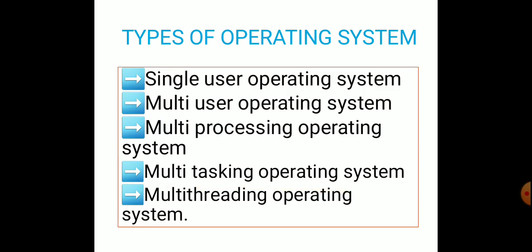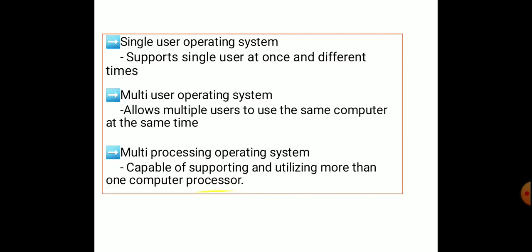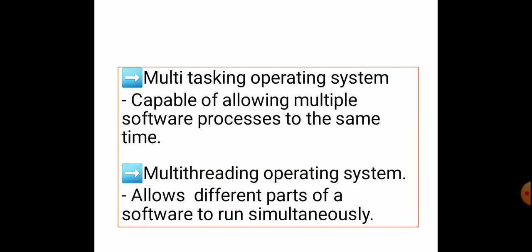Next, types of operating system: single user operating system, that allows a single user at a time. Multi-user operating system allows multiple users. Multi-processing operating system is capable of supporting multiple processors. And multitasking operating system is capable of allowing multiple software processes at the same time. And multi-threading operating system allows different parts of your software to run simultaneously.